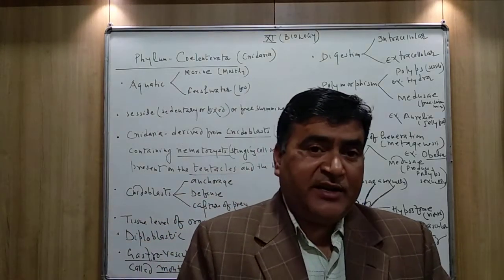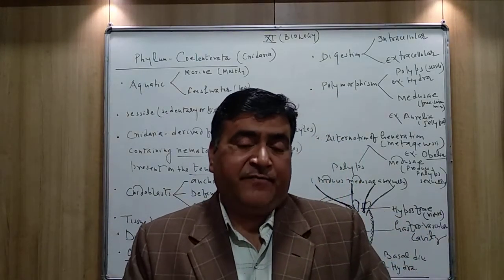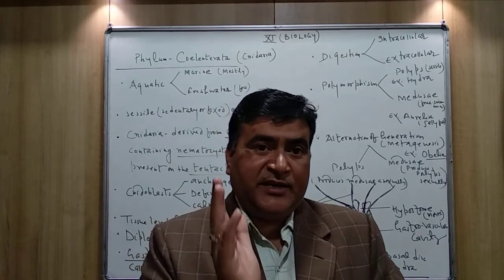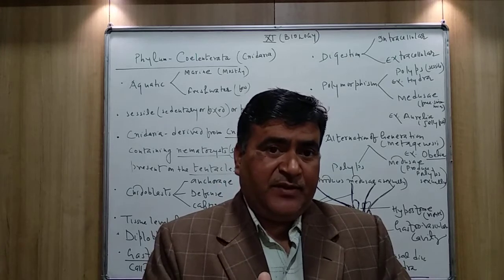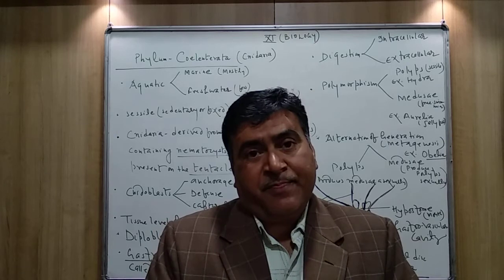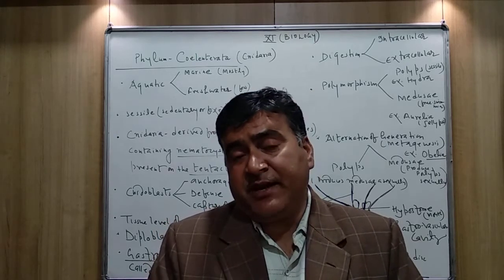When the Hydra comes into contact with any prey, the tentacles first of all paralyze the prey. How does it paralyze the prey?